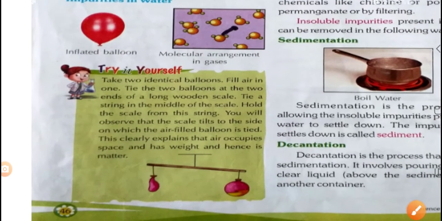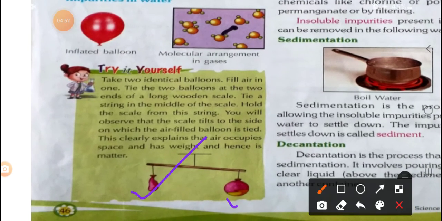Yes, try it yourself. Both balloons are here. What will the condition be? Here you will see and observe the same. Before, with the empty balloon, you will take the weight, and after, you will fill the balloon and observe. So yes, my dear student, the shape will change when you fill the air and it occupies the shape, and the weight will be there in the balloon. Okay, so try it yourself, my dear student, and observe.